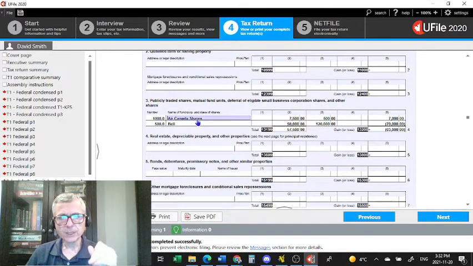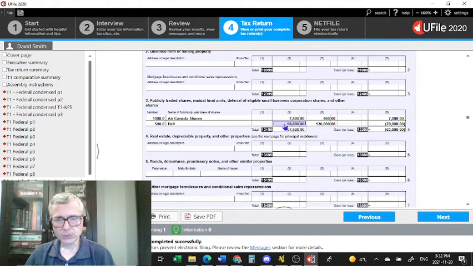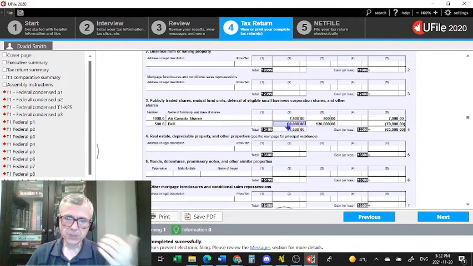And we have Air Canada shares, which he actually sold in August for $7,500. He bought them for $500. Net gain is $7,000, half of which is taxable. For the Bell Canada shares, they're deemed to be disposed at the fair market value on the date of his death. I'm assuming that it was $50,000 for the sake of this example.